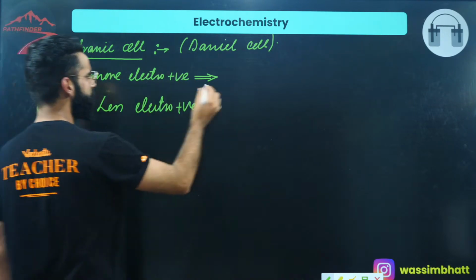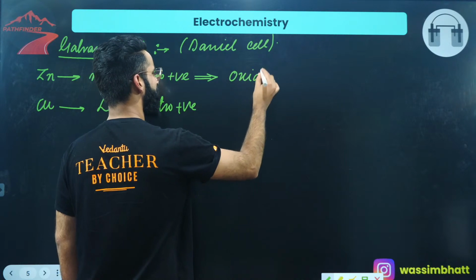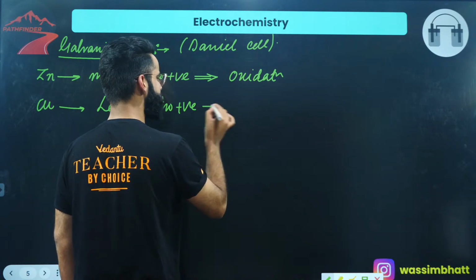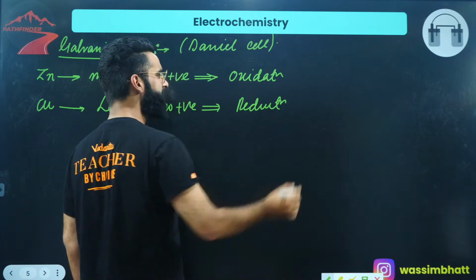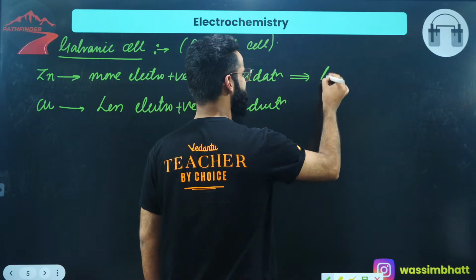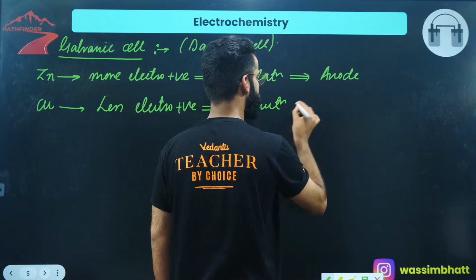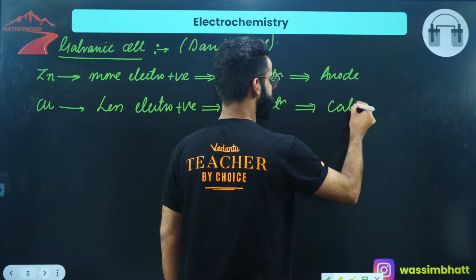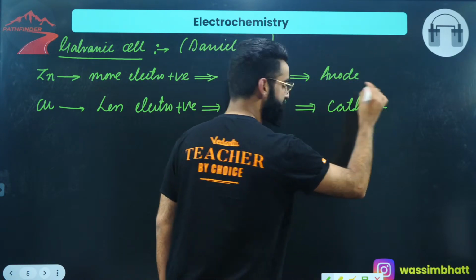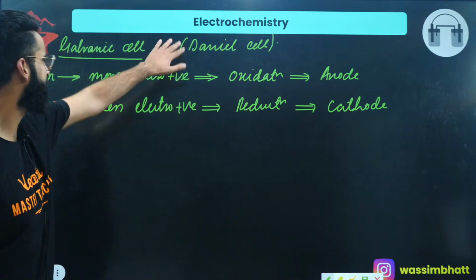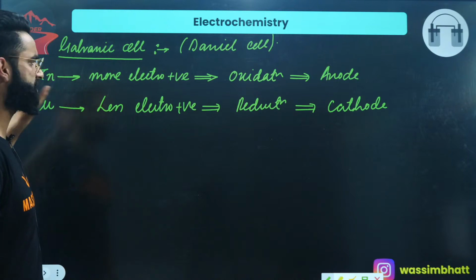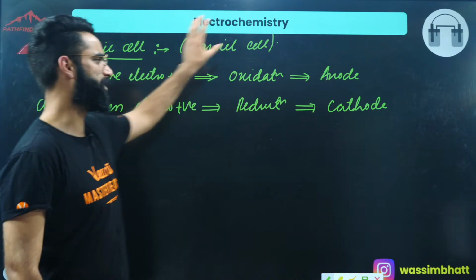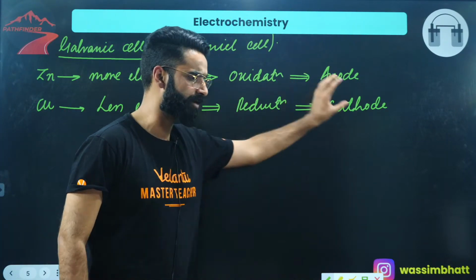So this zinc will undergo oxidation. That means this copper will undergo reduction. And let me tell you, oxidation always takes place at the anode and reduction always takes place at the cathode. So basically in the Daniell cell, which is the common example of the galvanic cell, I'm going to use two electrodes. One is of zinc, one is of copper. And the zinc electrode is going to behave like the anode and the copper electrode is going to behave like the cathode, right?